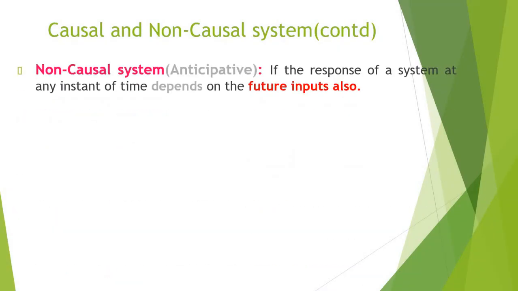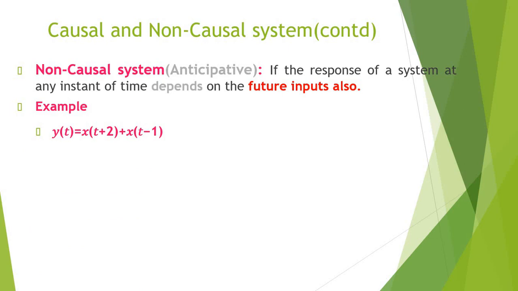A system is said to be a non-causal system when, actually, what we have seen for causal, if the present output depends only on the present input and past output, we call it causal. If it depends upon the future, then we have to call it a non-causal system. Here a non-causal system may depend upon the present input, the past input, the past output, but it will also depend upon future input. In that case, we call the system a non-causal system.